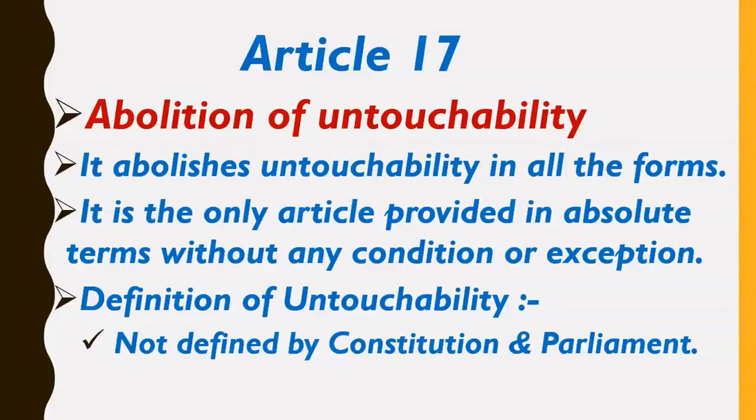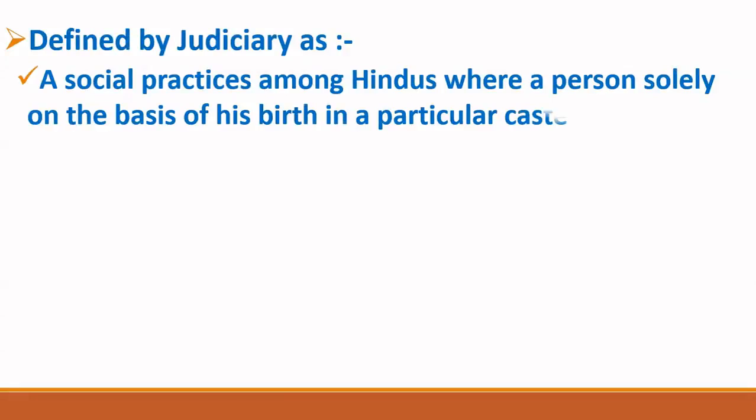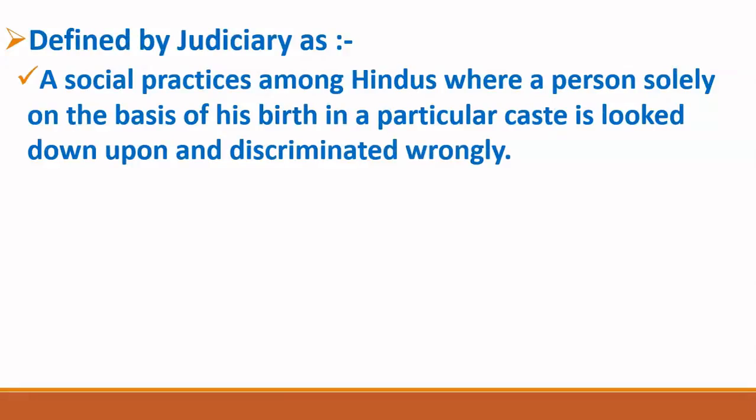Now friends, what is untouchability? So till now we have discussed the right to abolition of untouchability. Now the question arises, what is untouchability? What is the definition of untouchability? So friends, untouchability is not defined by the Constitution and the Parliament. Means the Constitution has not given any definition of untouchability. Similarly, the Parliament of India has not given any definition of untouchability. Okay, so then who defined untouchability?